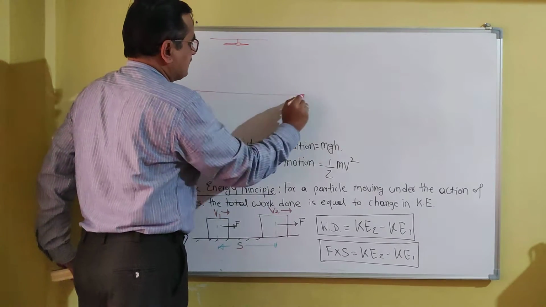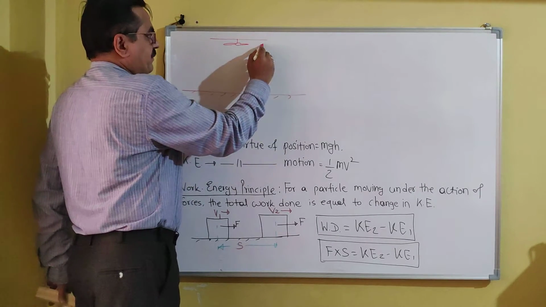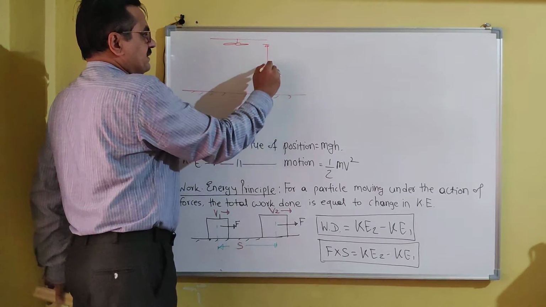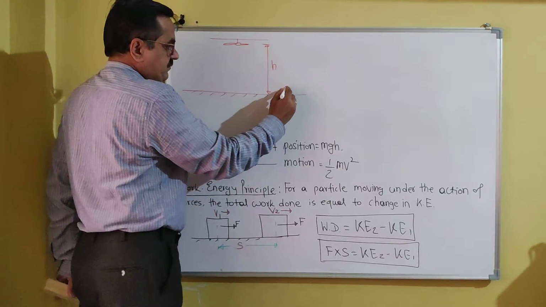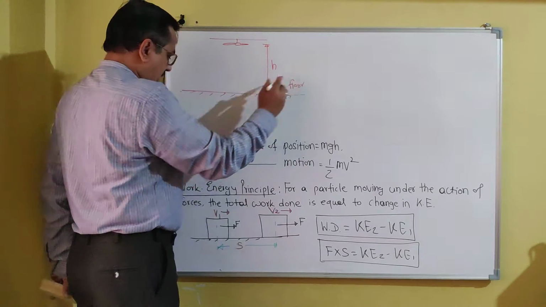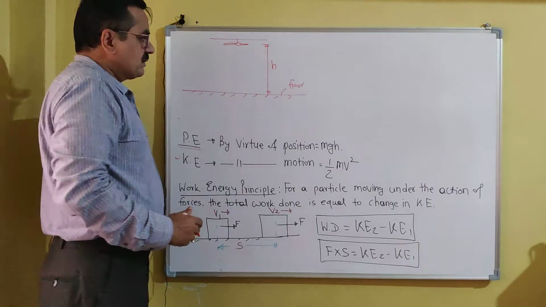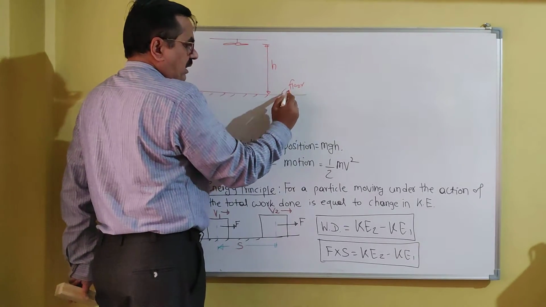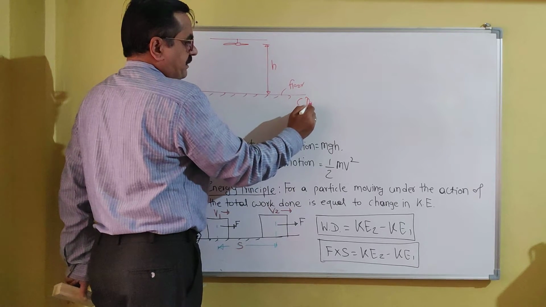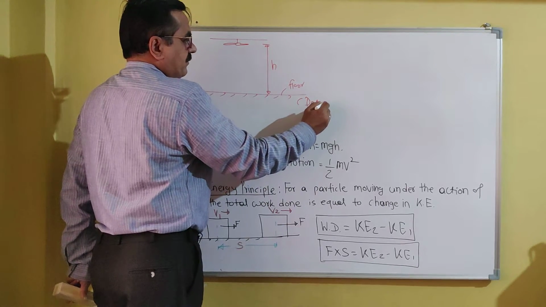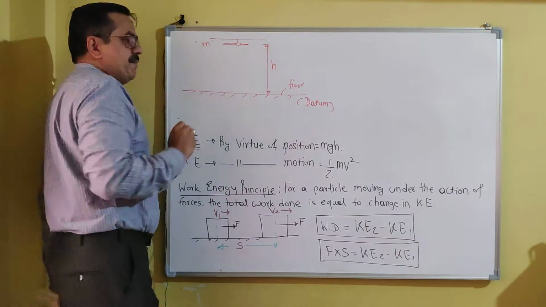This is the flooring level of the room, and the fan is fitted at a height h from the floor level. Remember, potential energy is always measured with respect to some datum. So let us consider this floor level as the datum or reference line, and let the mass of the fan be m.